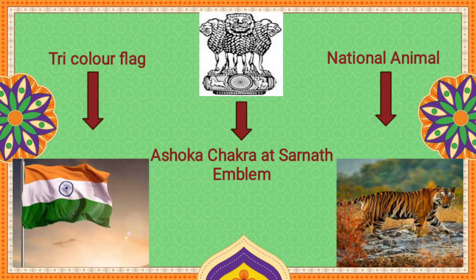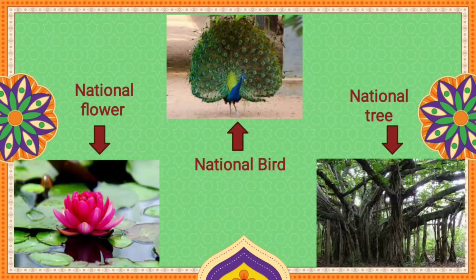First is our tricolor flag with saffron, white and green. In the middle, there is the blue chakra. I have included the pictures, so have a look at them. Next is our Ashoka emblem, with the four lions standing. Next is our national animal, the tiger. Next is our national flower, lotus, national bird, peacock, and national tree, banyan tree.